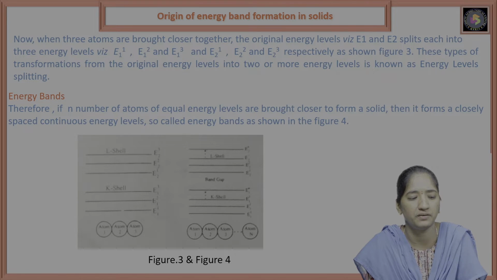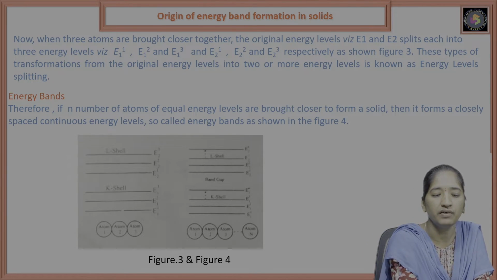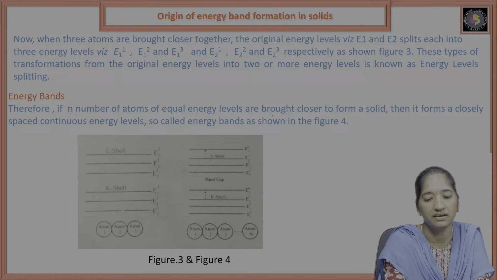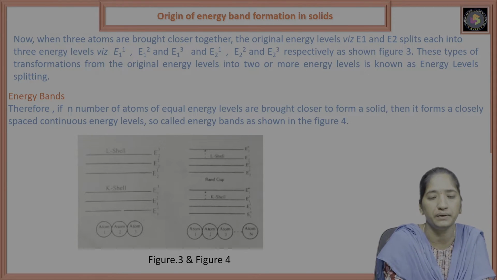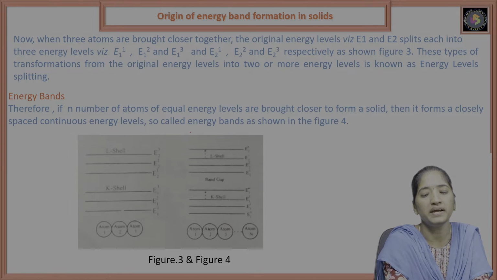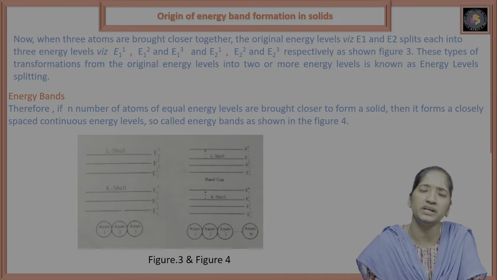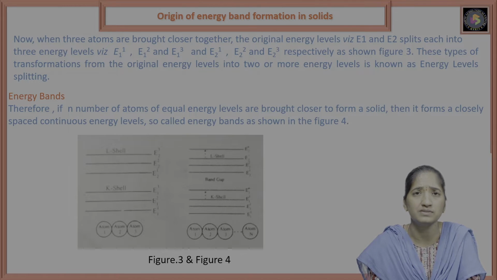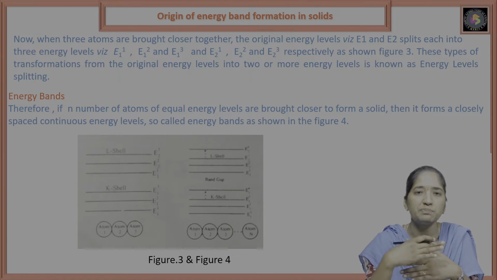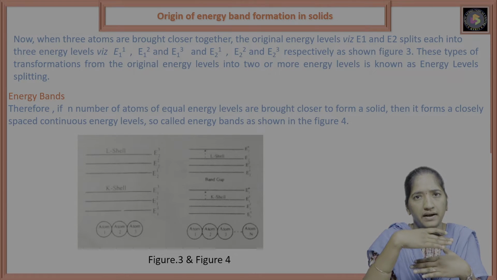So let us discuss the energy band. Therefore, if n number of atoms with equal energy levels are brought close together to form a solid, then it forms closely spaced, continuous energy levels, called an energy band, as shown in the figure. So instead of 1, 2, 3, if you consider n number of atoms brought close together, then it forms closely spaced continuous energy levels, called an energy band.